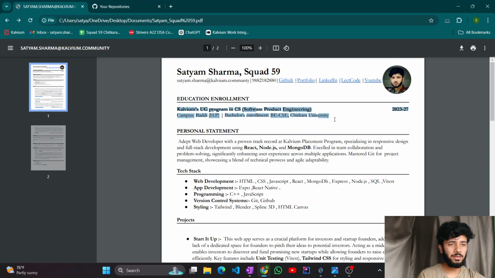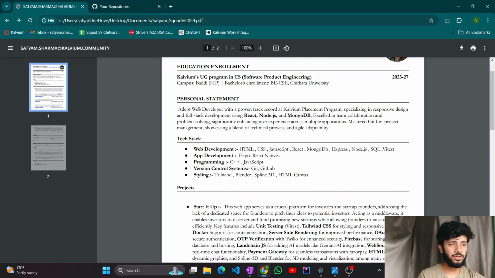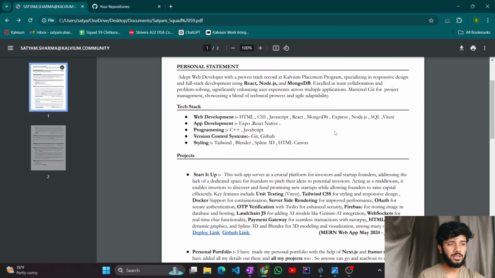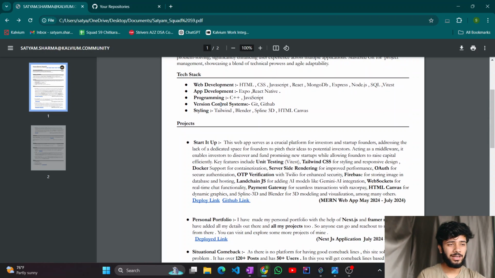A simple BECSE student at Chitkara University. The personal statement is just text copy pasted from ChatGPT. I haven't written this. I didn't even know the meaning of this word, I didn't know how to spell it even. So that's how I am.